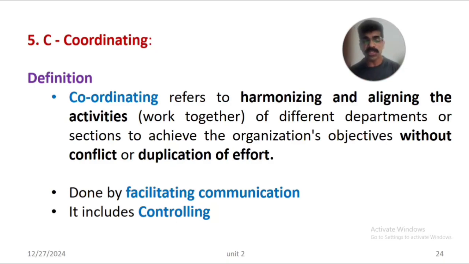All the people have to do their own roles and functions. For that we need cooperation, collaboration and coordination between and among the various departments. Coordination is done by facilitating communication, transparent communication between the departments, and also by making different controlling measures in the organization. That means coordination leads to controlling, and controlling is also an important function that comes under coordinating.